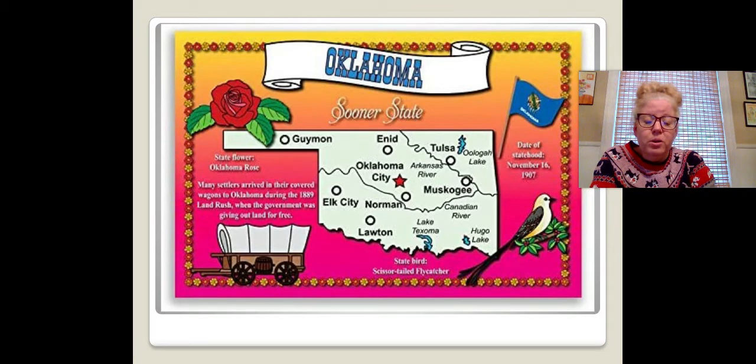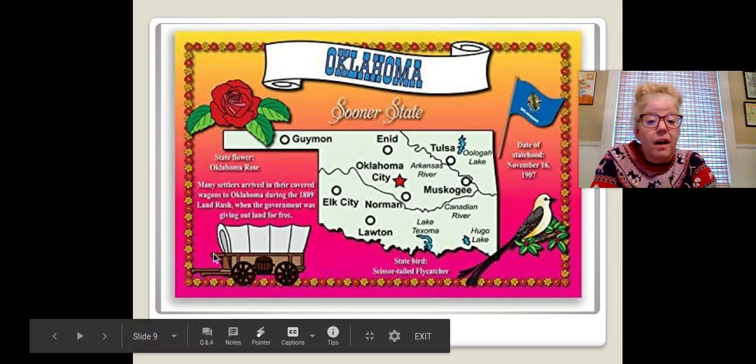There's a fun little postcard there. Their state bird is the scissor-tailed flycatcher. And the state flower is the Oklahoma rose. And then it says many settlers arrived in their covered wagons to Oklahoma during the 1889 land rush, where government was giving out land for free. And that's like a covered wagon that they would have traveled in.